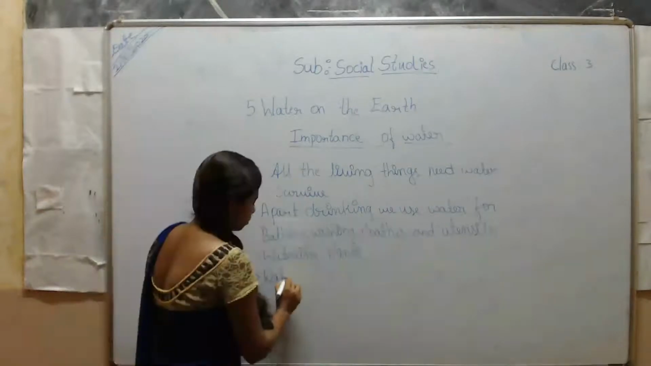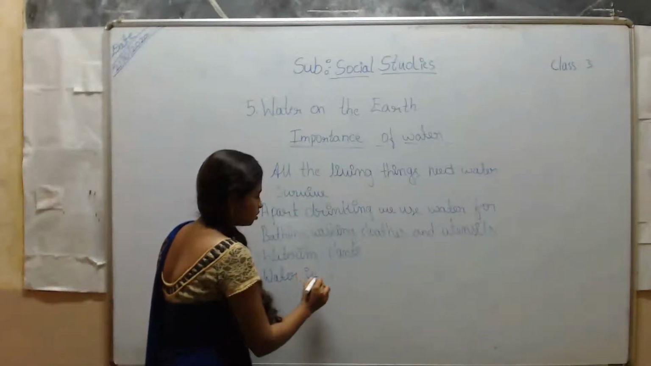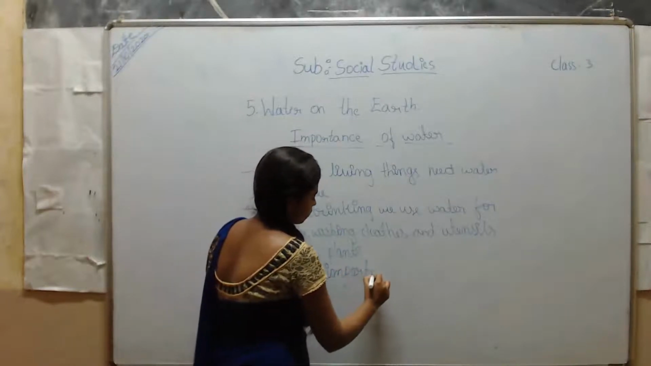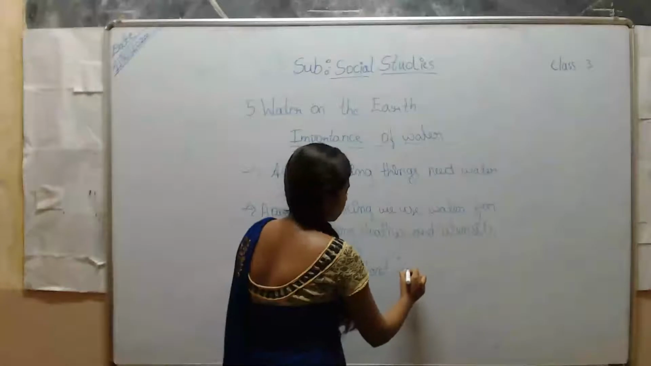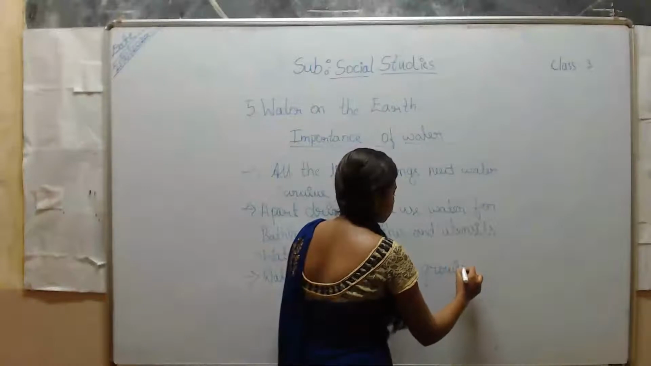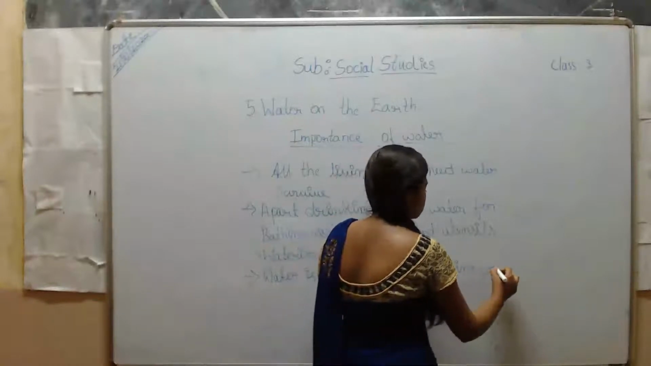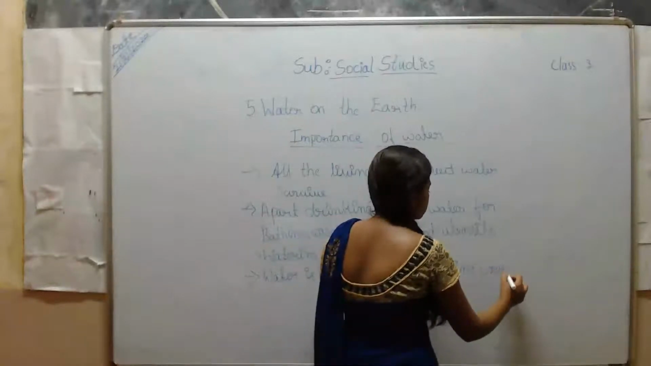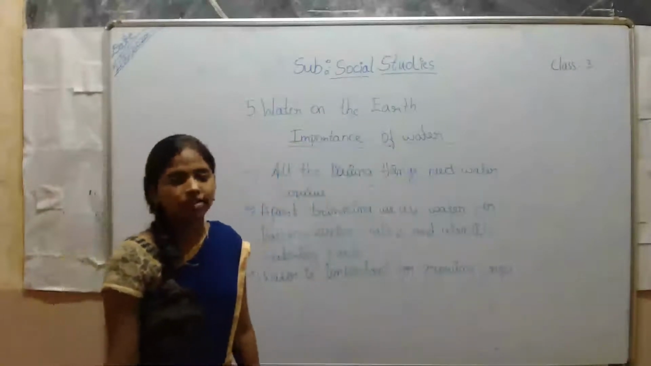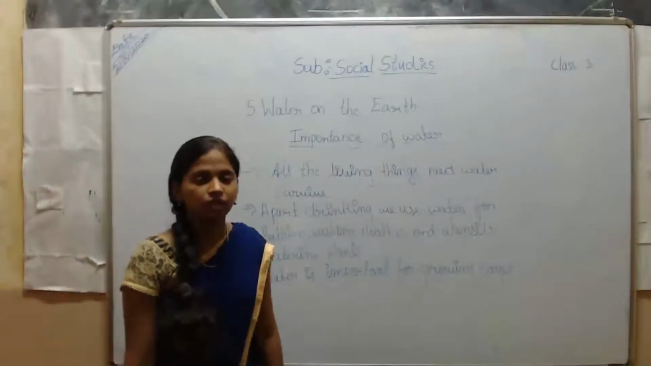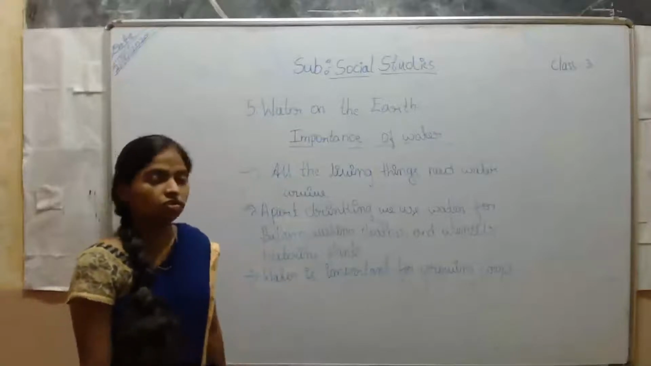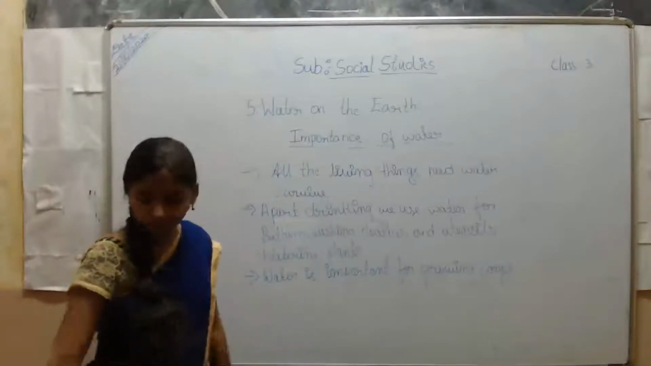And so water is important for growing crops. Yes. What do you mean by crops? I hope you know, no? Yes, for growing rice, wheat. What do we need? We need water for growing the crops. And electricity is also produced from the water.